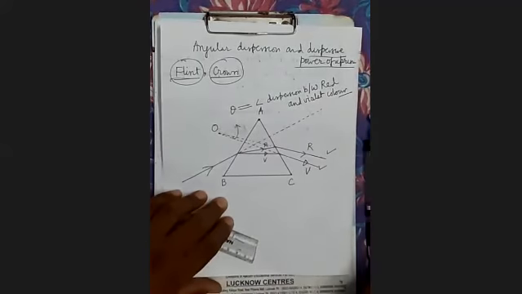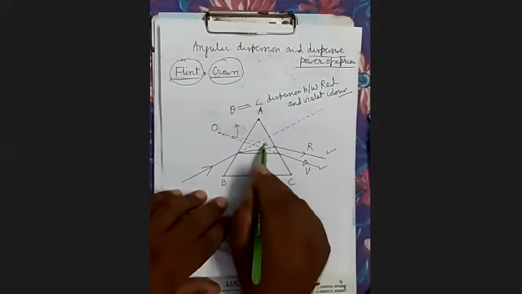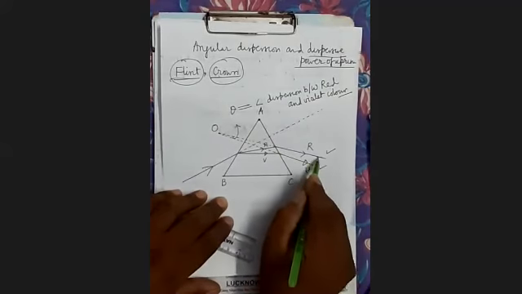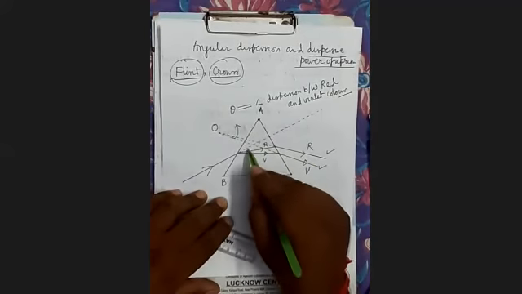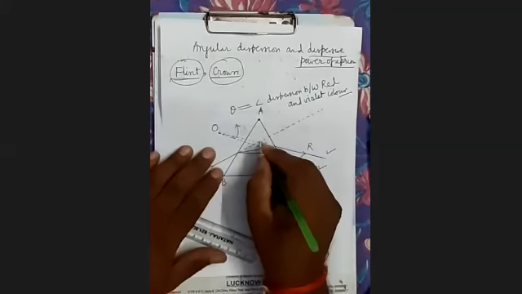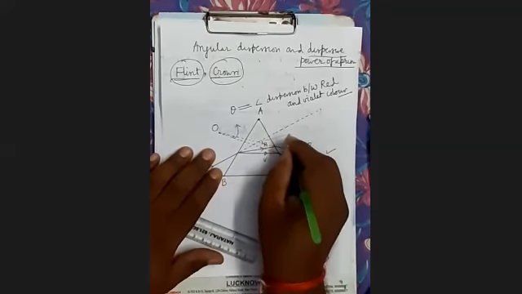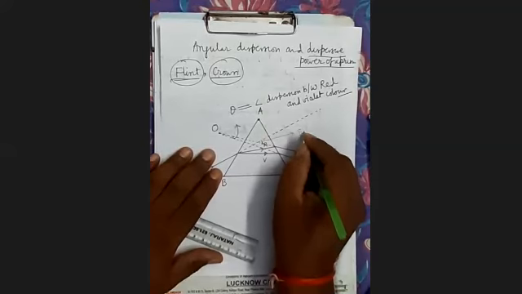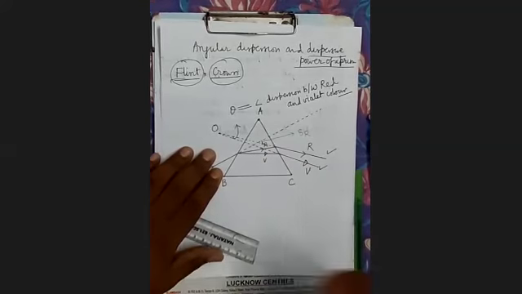Now what is the angle of deviation for red color? This is the emergent ray of red color, and this is the original direction. Therefore, this angle will be the angle of deviation for red color. This is del R.